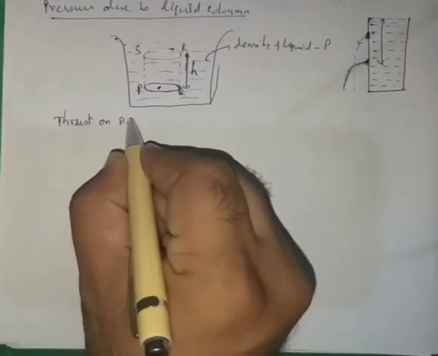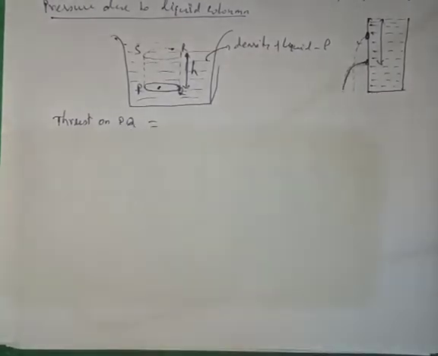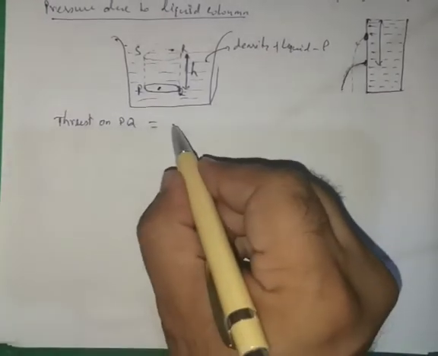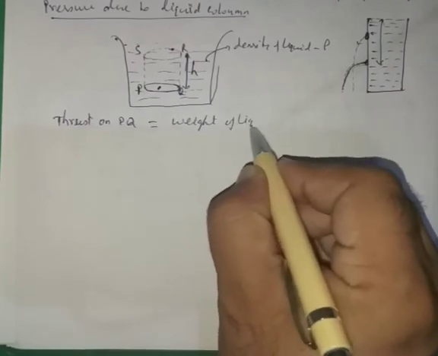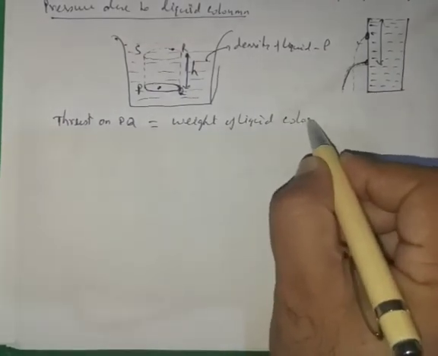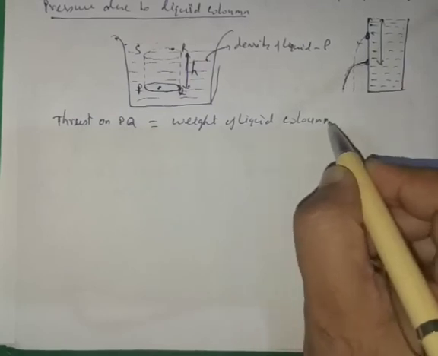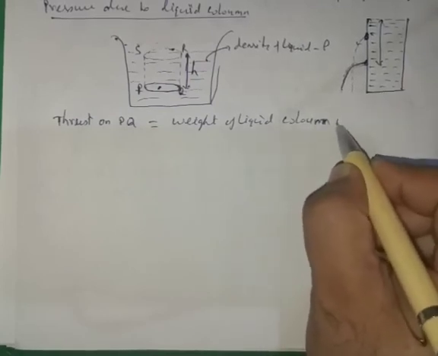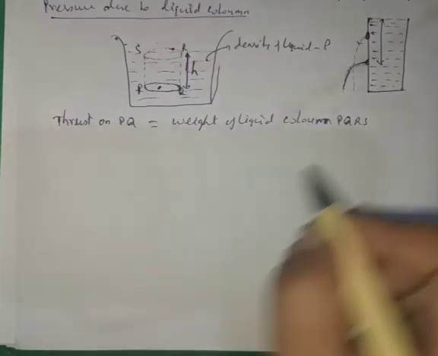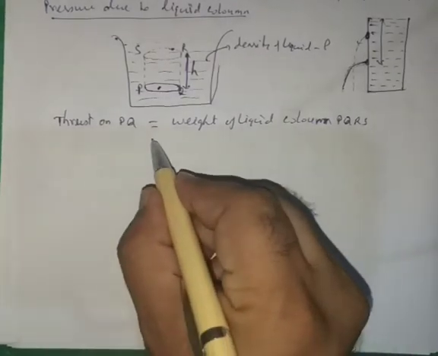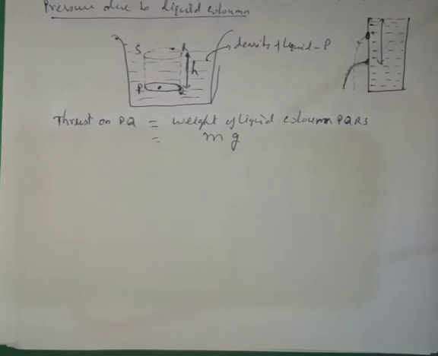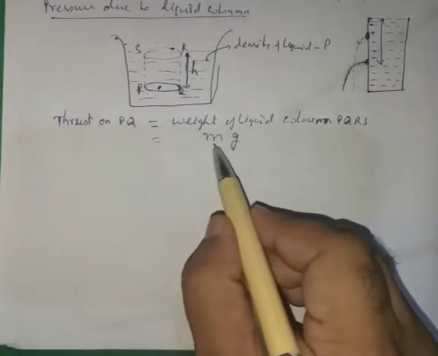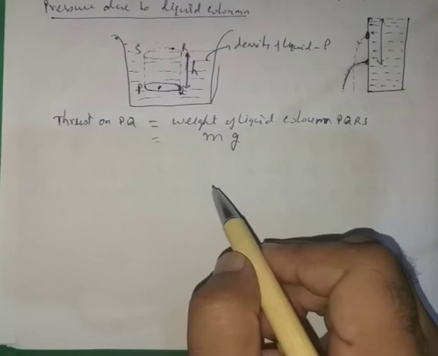Thrust on surface PQ will be equal to the weight of the liquid column PQRS. Weight is equal to mg, where m is the mass and g is gravity.